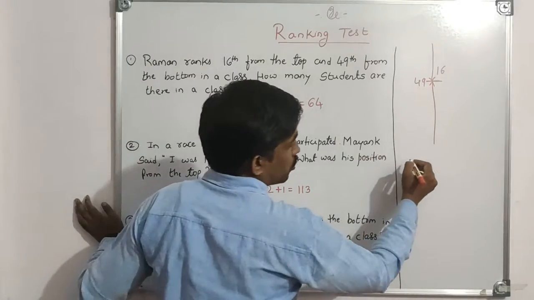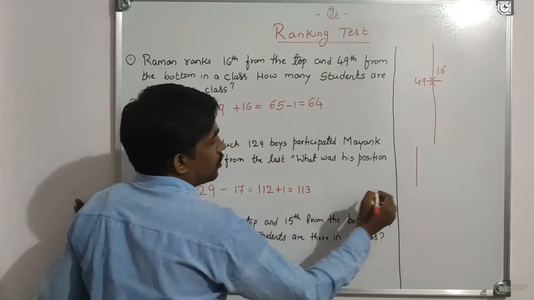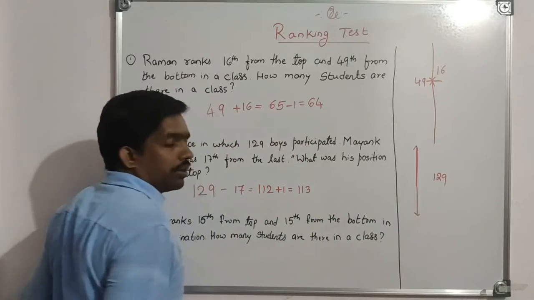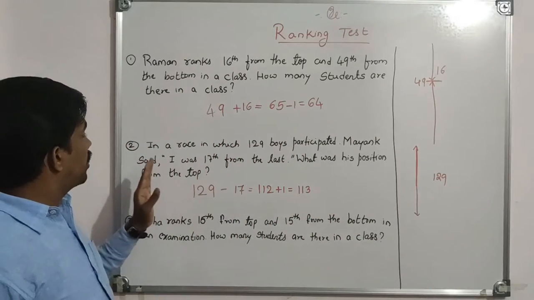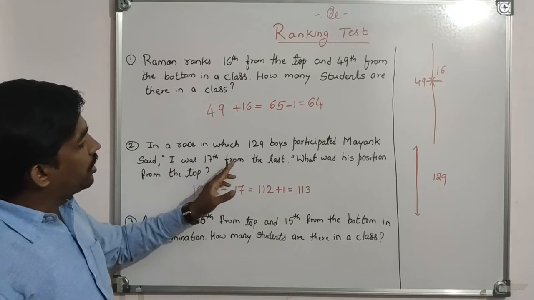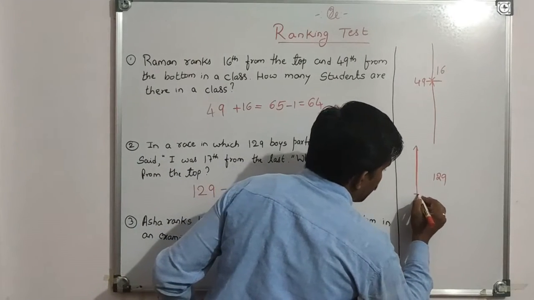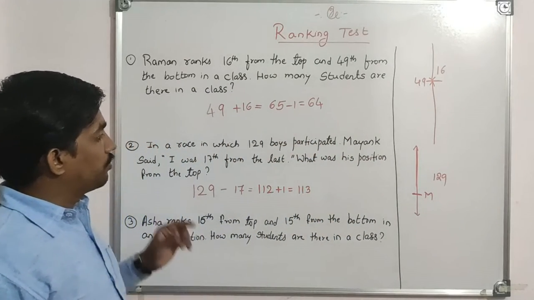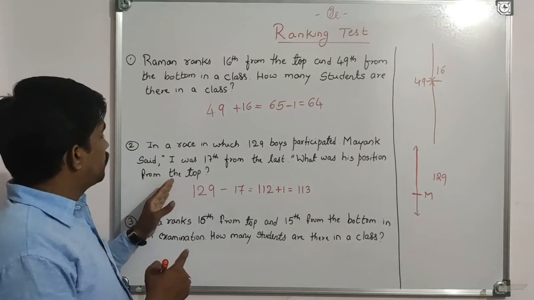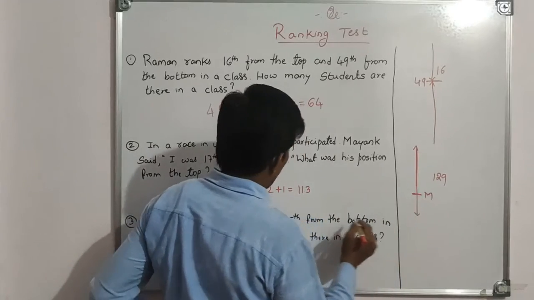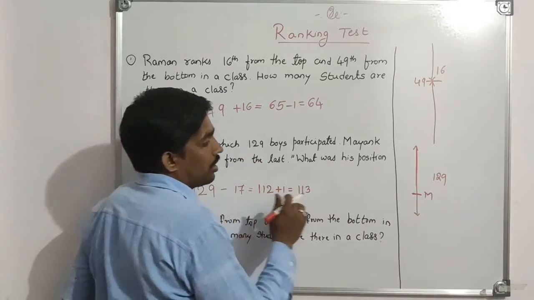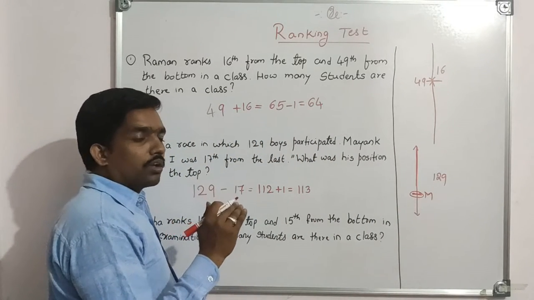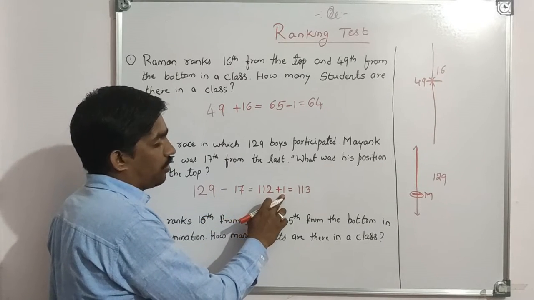See here. Here also we are talking about only one person. Okay. So totally there are 129. Mayank said I was 17th from the last. Okay. 17th from the last. So here Mayank is 17th from the last, means bottom. What was his position from the top? So when we subtract 17 here, Mayank is also subtracted there. We have to include Mayank from the top now. That's why we have to add 1 here.